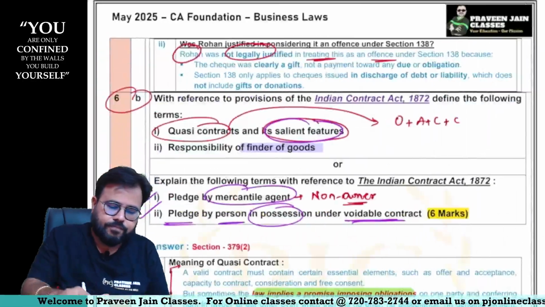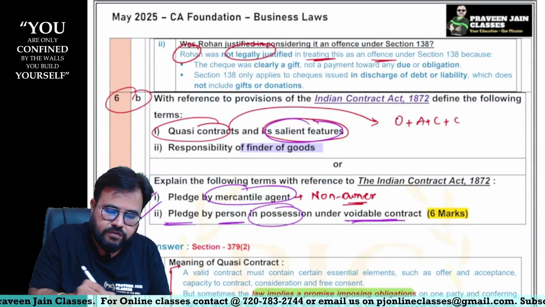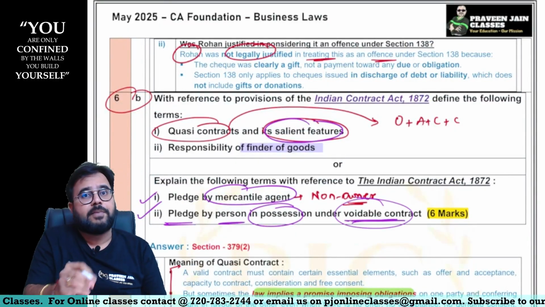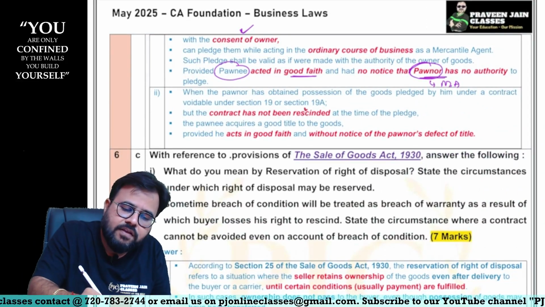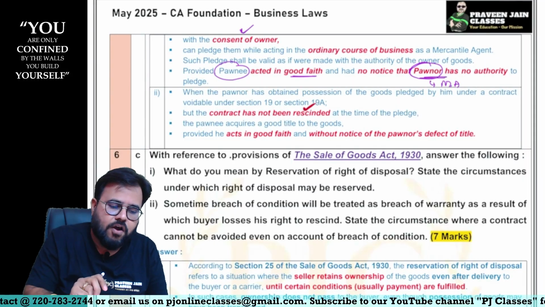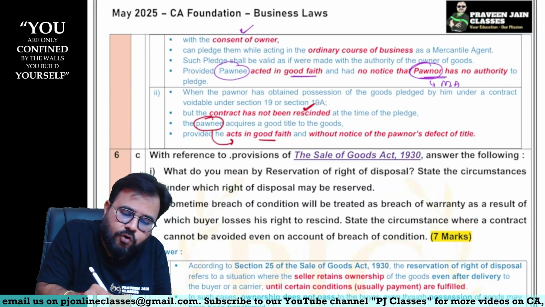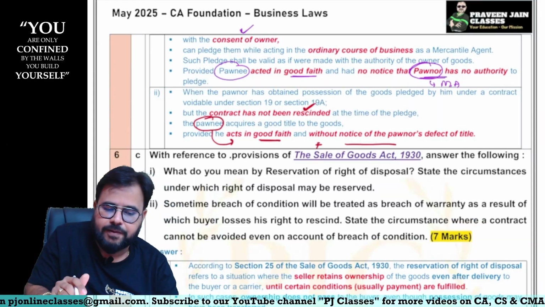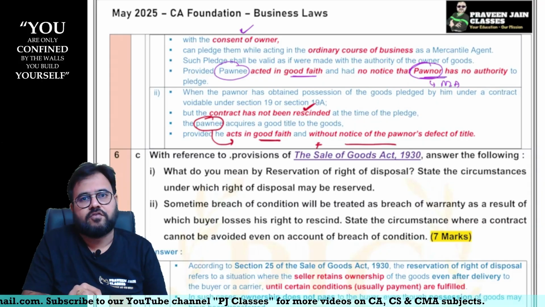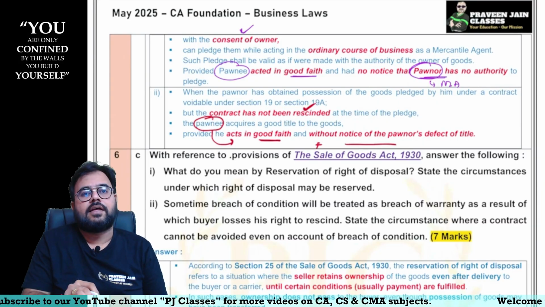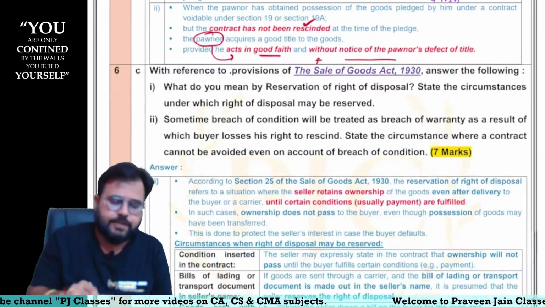Similarly, if any person is having any goods under a voidable contract, is this pledge also valid? Answer is yes. Condition is, he should not have rescinded the contract, plus whoever is the pawnee has acted in good faith, plus he does not have notice of the defective title of the pawner. If these conditions are fulfilled, here also, even though you are not an owner, still this pledge is valid. Okay, done.